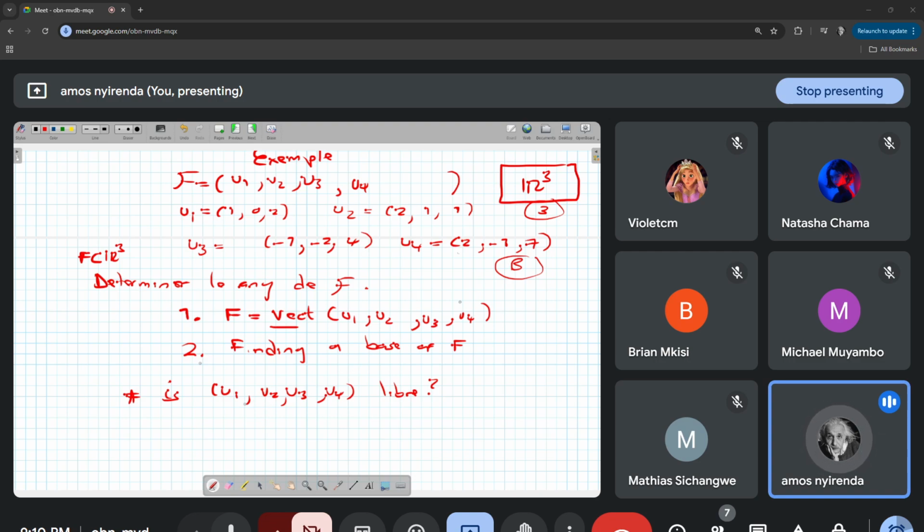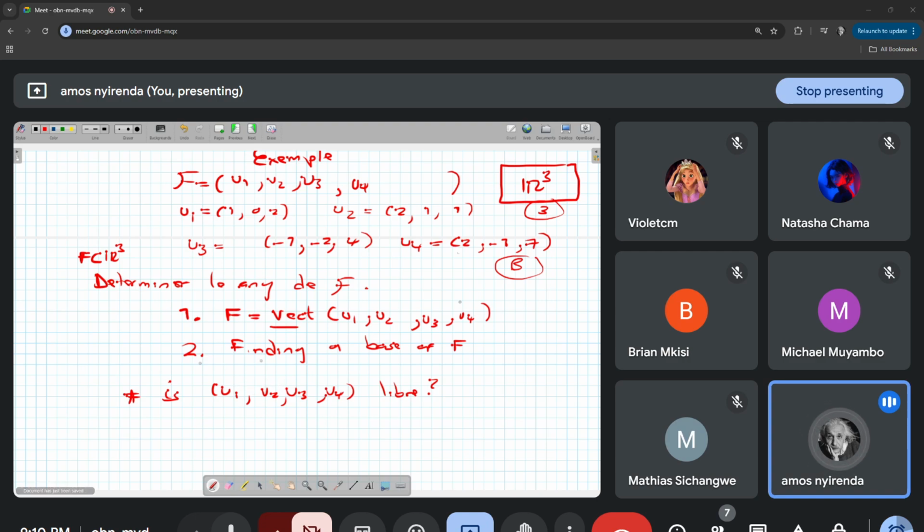Since here I have 4 vectors, automatically this family of vectors cannot be libre in R3, because I've exceeded the number of vectors in this given base B, la base de R3, which is generated by 3 vectors. So this family of vectors cannot be libre in R3 because there are 4 vectors here.